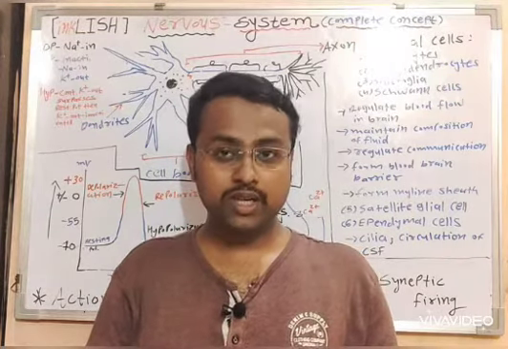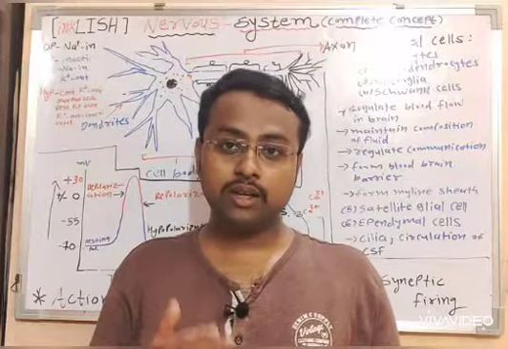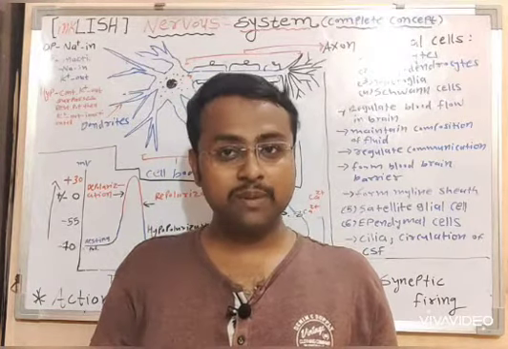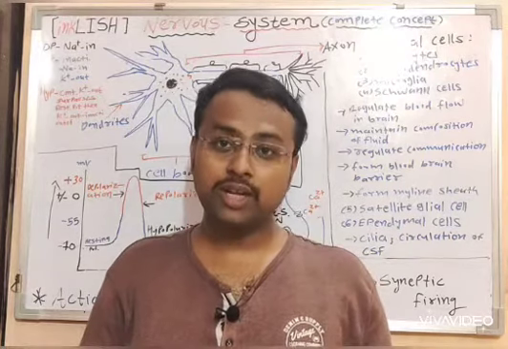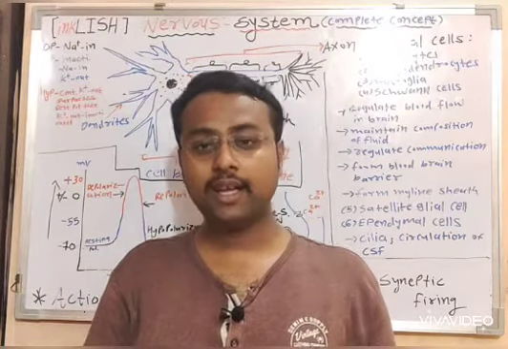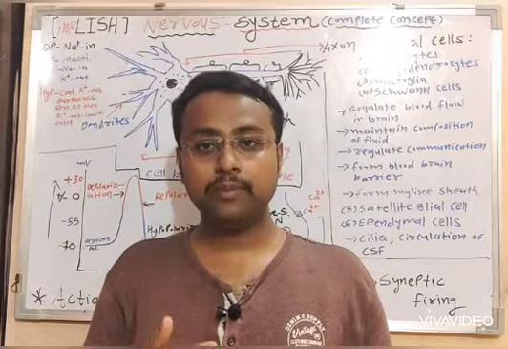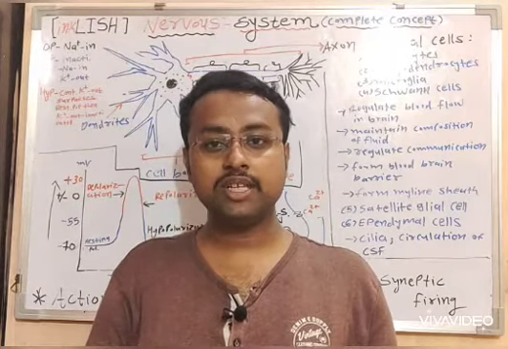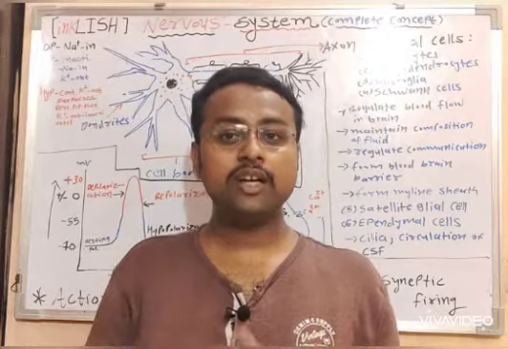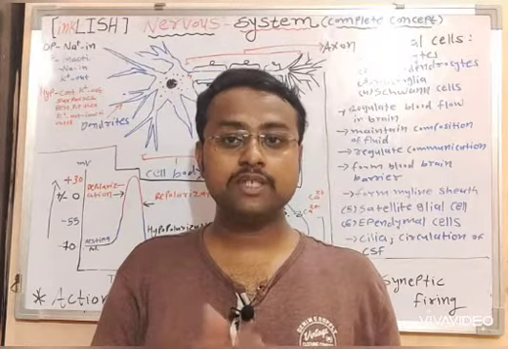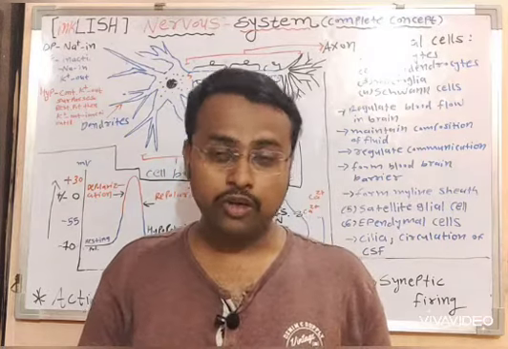Once the signal is processed, the message which has been prepared in the central nervous system should be transmitted to the target organ, to the target area, and that processed message is carried away from the central nervous system through specialized fibers called motor neurons.